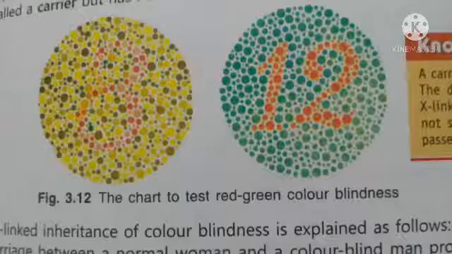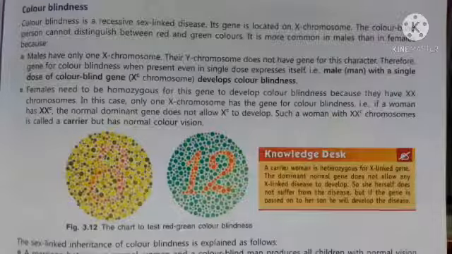Color blindness is a recessive sex-linked disease. Its gene is located on the X chromosome. In this disorder, the person is not able to differentiate between red and green color, and it is more common in male than in females. The reason, we have already studied, is that the males have only one X chromosome.